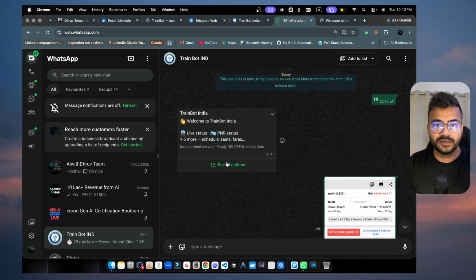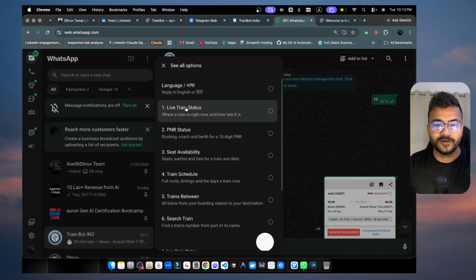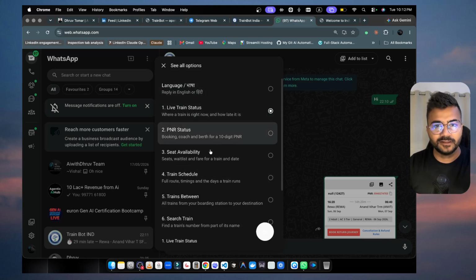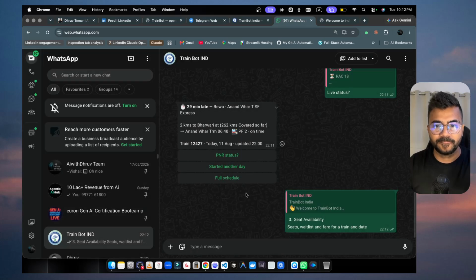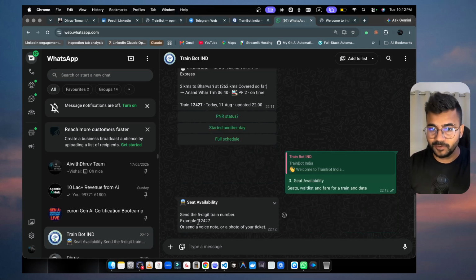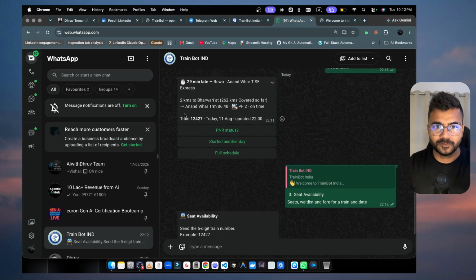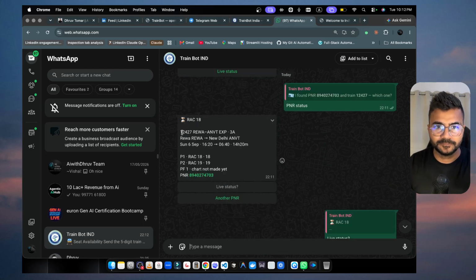And if you wanted to see, let me show you something more cool. If I check live train status, you have already checked. Let me show you train schedule also, or let me show you seat availability as well. You can just type, okay, and it is going to ask you exactly for which. So, train number you can see, right? Let me copy paste my same train number.